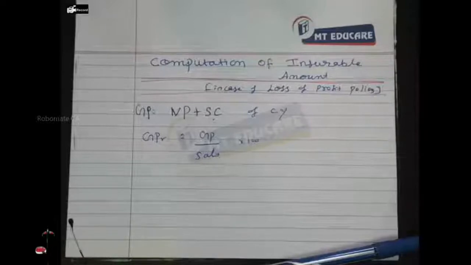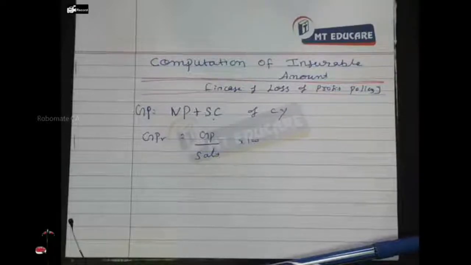So how do we project or take the insurable amount? The insurable amount is very simple. Future sales into GPR is the insurable amount, correct? Yes, GPR will be computed based on the current year. And then we will project the sales of the future. Understood? This is how we will find out the insurable amount.